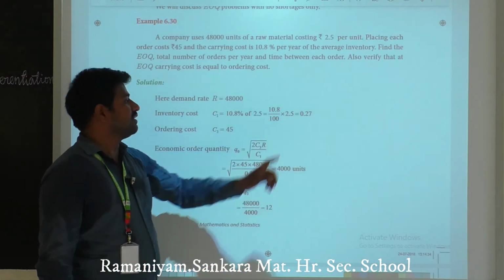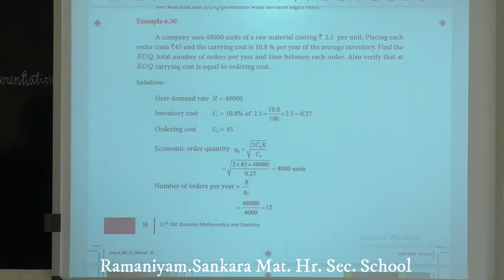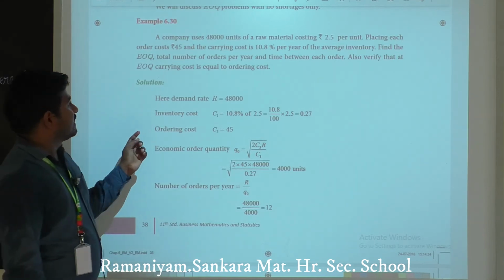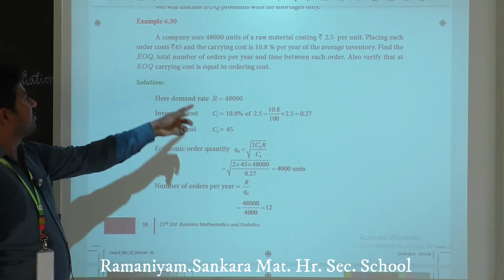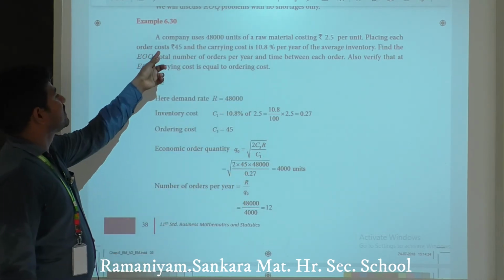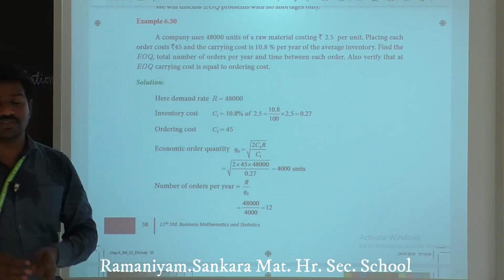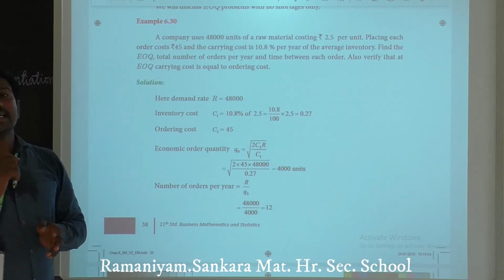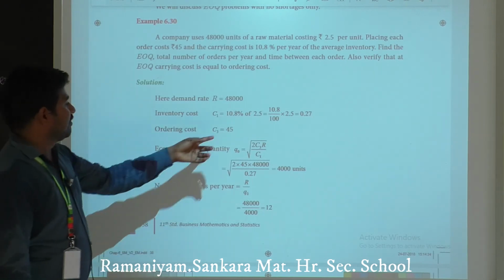Simplify this and we have the result 0.27. Next, ordering cost C3 equals 45. This is placing each order cost rupees 45, so you straight away write C3 equals rupees 45.